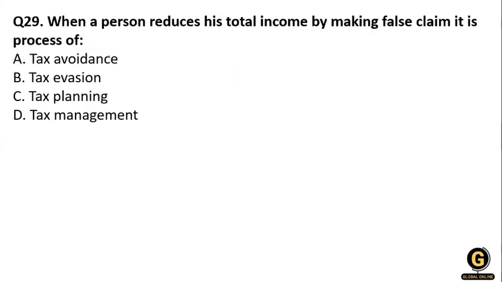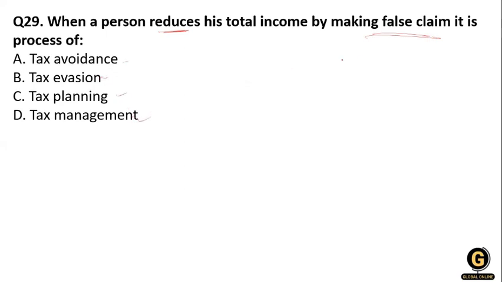Next question. When a person reduces his total income by making a false claim, it is a process of tax avoidance, tax evasion, tax planning, or tax management.